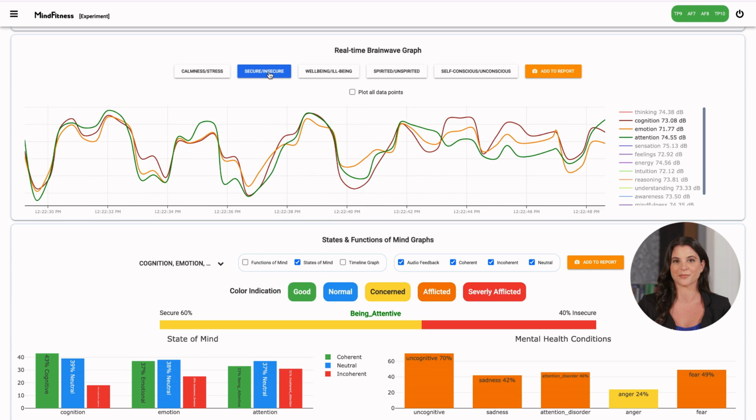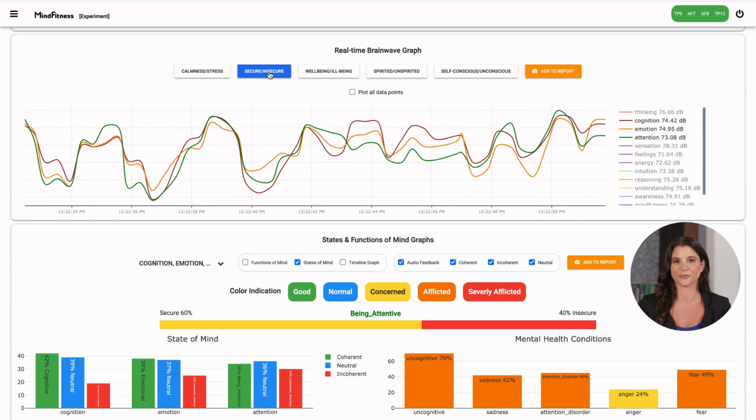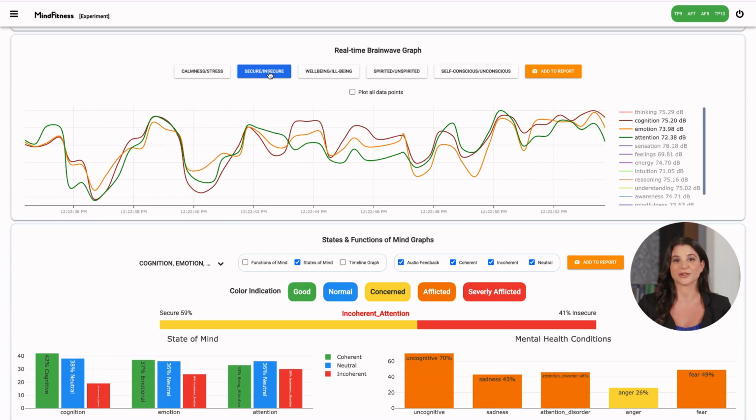1. Calmness Report. Gives a percentage report on how calm or stressful one is in real time. It shows the functioning efficiency and the state of thinking, reasoning, and understanding by analyzing mind wandering and instability in these mind functions. It shows mental health conditions like overthinking, anxiety, and judgmental issues in real time.